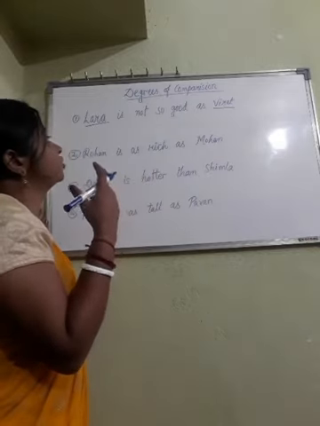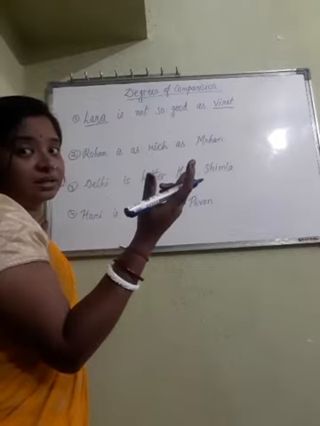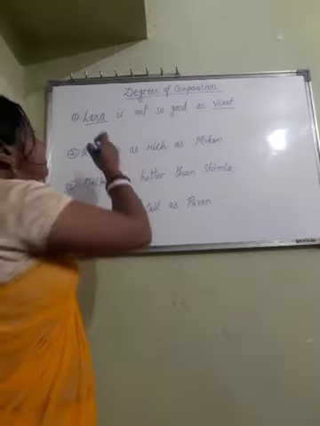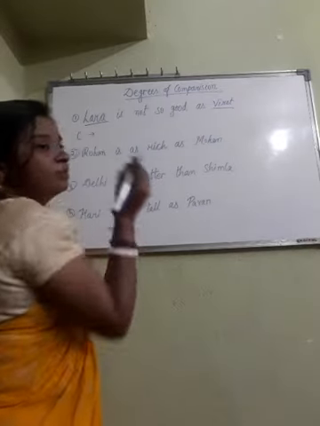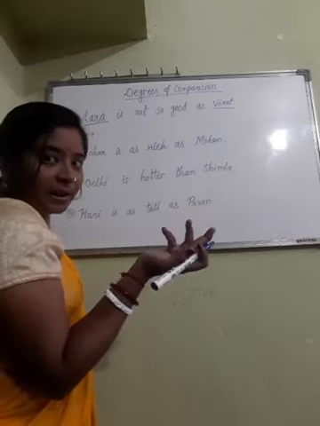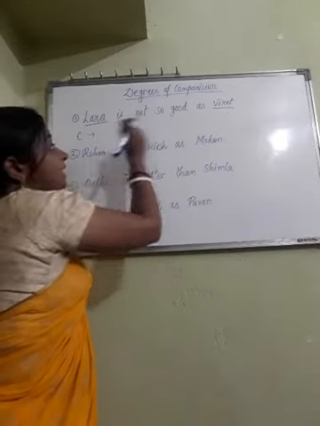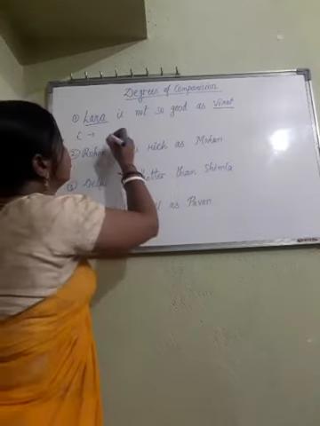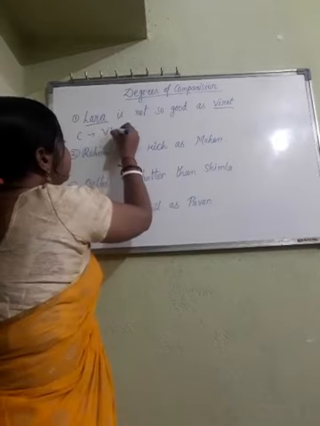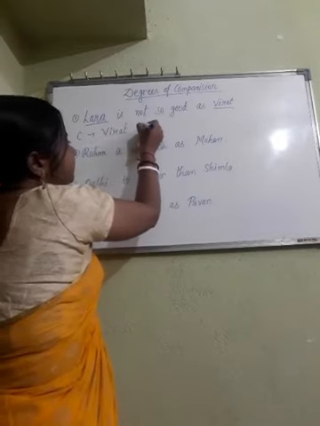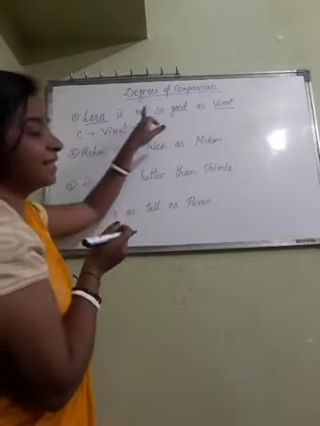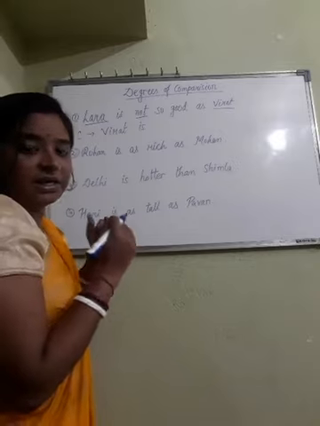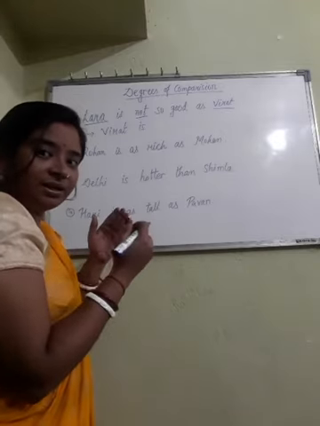So have a look at this question. Lara is not so good as Virat. If Lara is not so good, then who is good? Virat. But as we are going to change it into comparative, superlative is not possible. We have to change into comparative only. So we will start from Virat, as I said in the previous video, that we start from the second name. So we are going to write Virat is. And one more thing I said, in this type 1, if one sentence is in negative, the answer will be in positive. If the question is in positive, then the answer will be in negative.